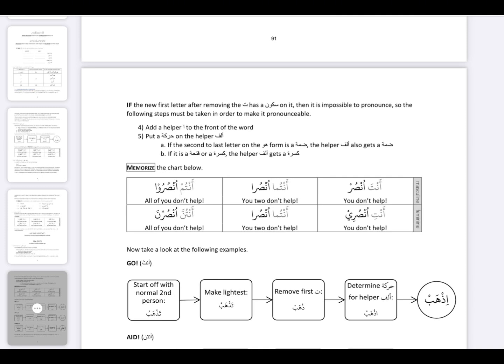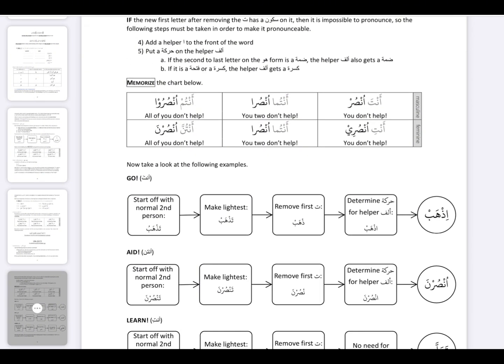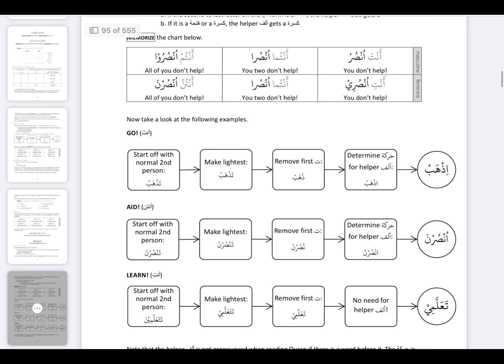But what about the haraka of the alif? Again, if the alif does not have a haraka, it is still a problem. So how will you put a haraka on that alif? You will look at the second to last letter of the huwa version of that verb.